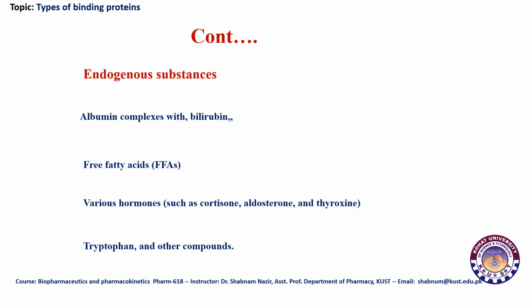This is something very important to distinguish between the transporter proteins and the binding proteins.